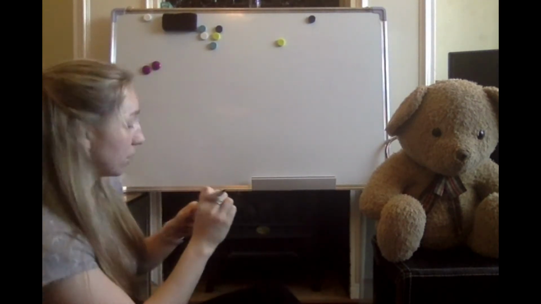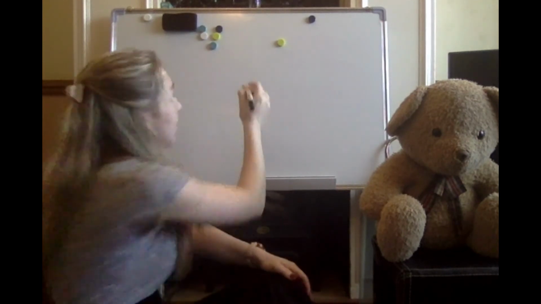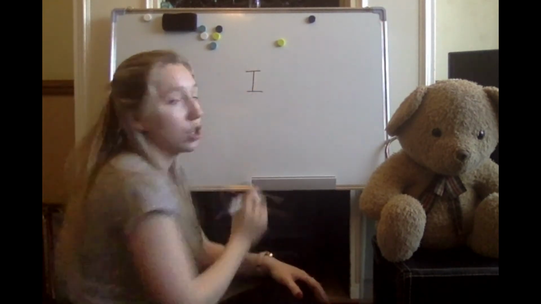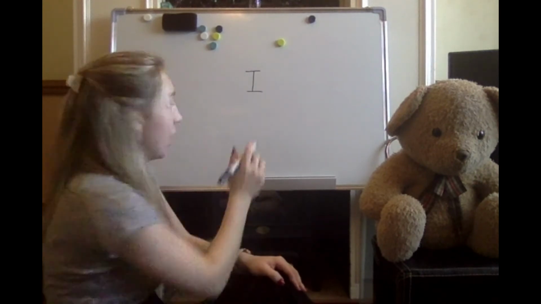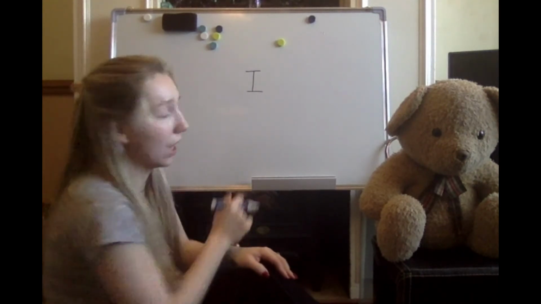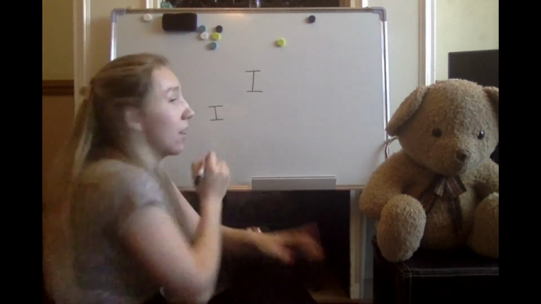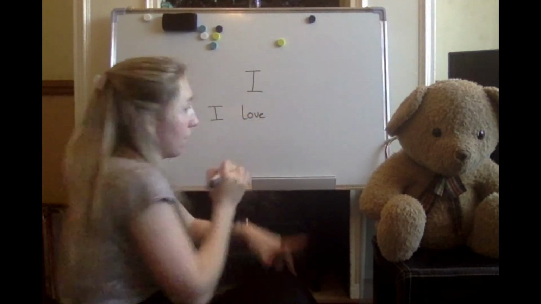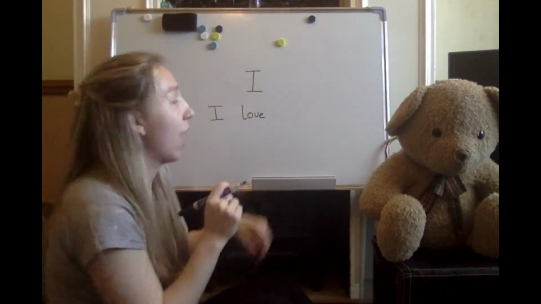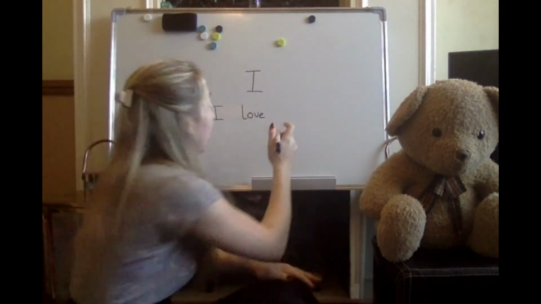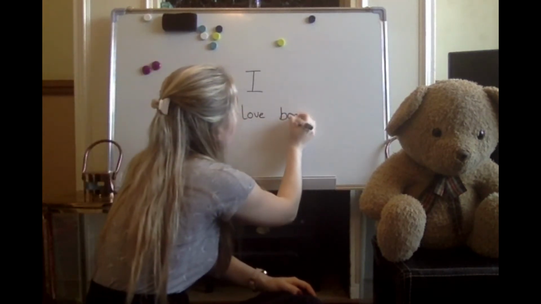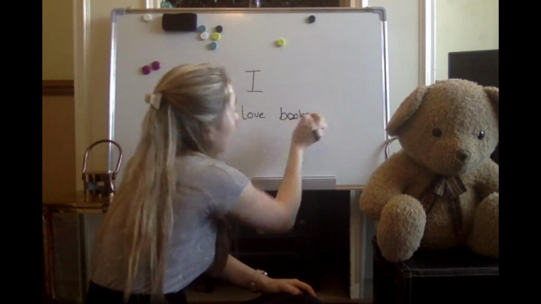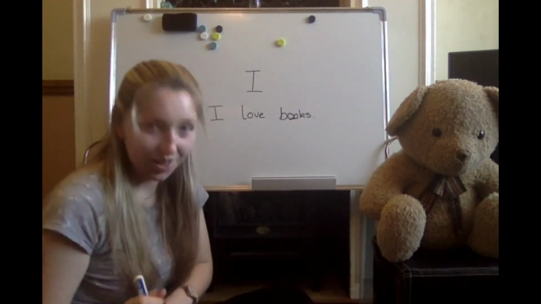I love books. I need my capital at the beginning because it's a sentence. But I need to look at my I word. Just like that. I. It's a capital I. It's always a capital I when it's on its own. I. Then I need a finger space. Love. Another finger space. Books. I can sound that one out. Books. Full stop on the end.